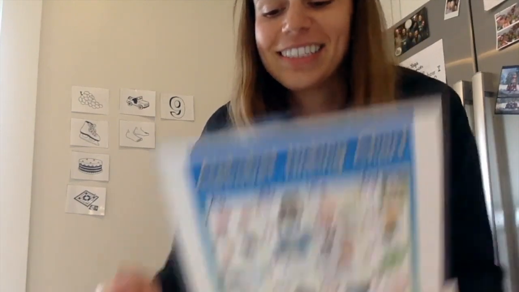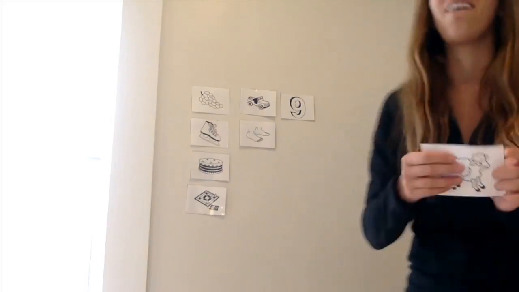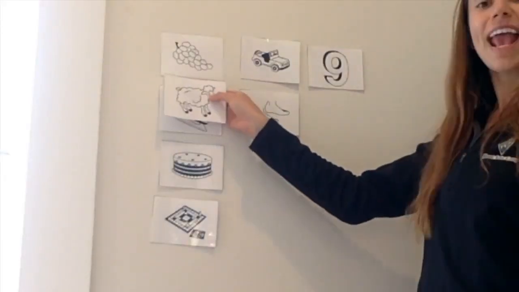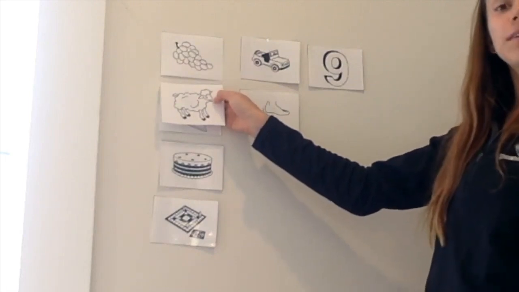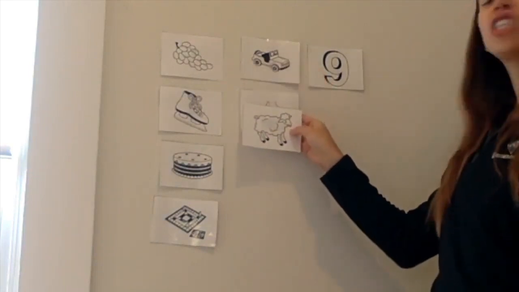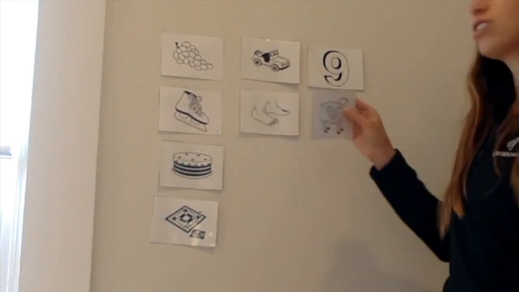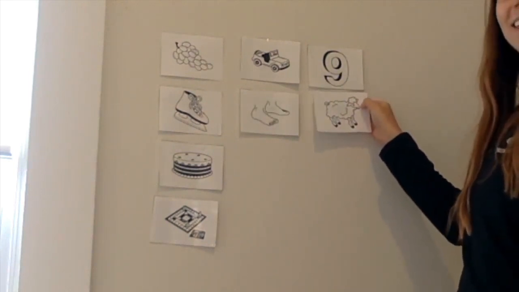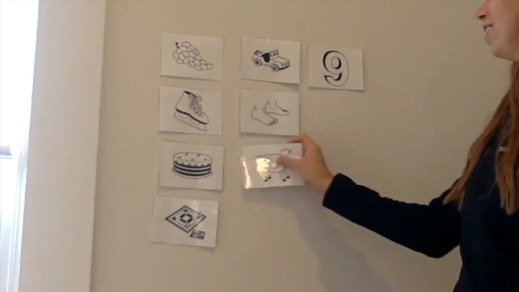What about sheep? Sheep. Do you hear a long vowel sound in the middle of sheep? Did you hear eagle, E? I think you did. Let's add it. Where does it go? Does it go here? Grape, sheep. No. Does it go here? Jeep, sheep. Yeah. And just to check, does it go here? Nine, sheep. No.